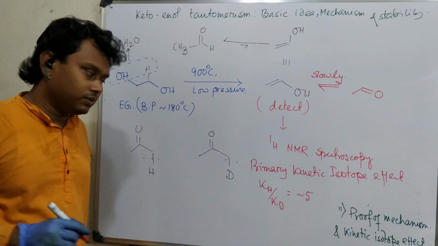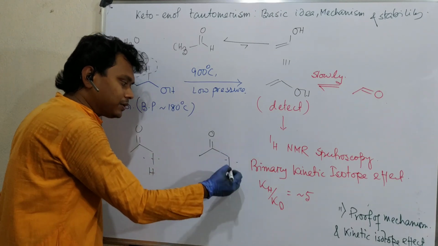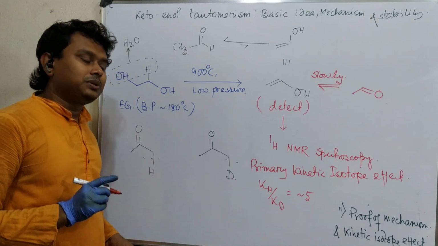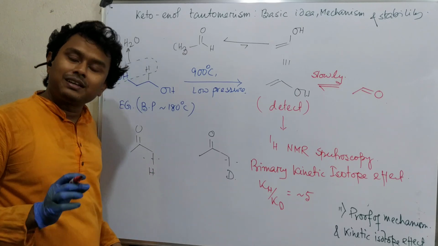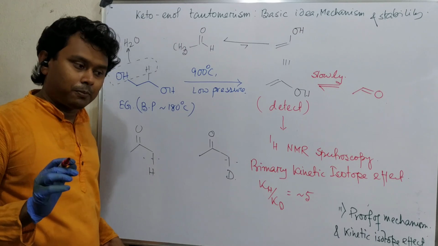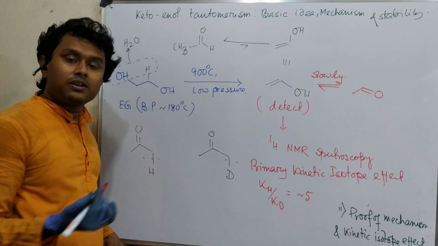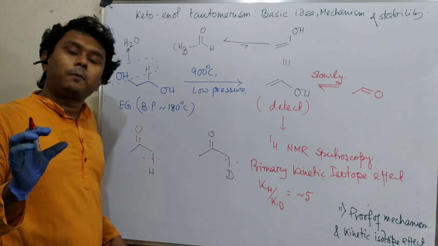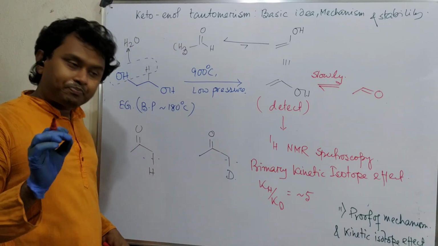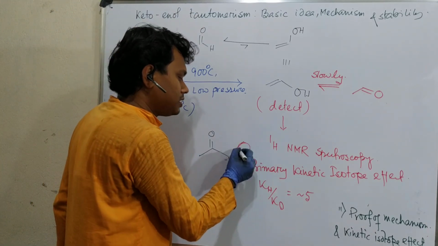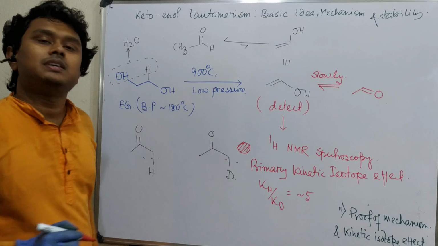It is observed because the bond between carbon and deuterium is stronger than carbon and hydrogen, although they are isotopes. Actually we say that isotopes have similar chemical properties, because isotope difference is a nuclear phenomenon, but some chemical property difference is observed. That very minute difference is explained by the primary kinetic isotope effect.